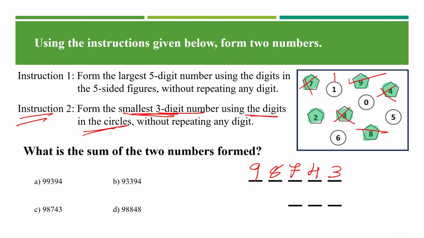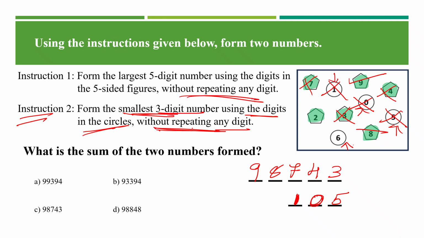Okay, it's 1, 0, 5, 6. Since it was the smallest, I go with the smallest number. That's 1, as we can't take 0 first. Then now I can take 0. Then I go with 5. So 105. Okay, a 3-digit number. And I believe we haven't repeated any of the digits in both the cases.